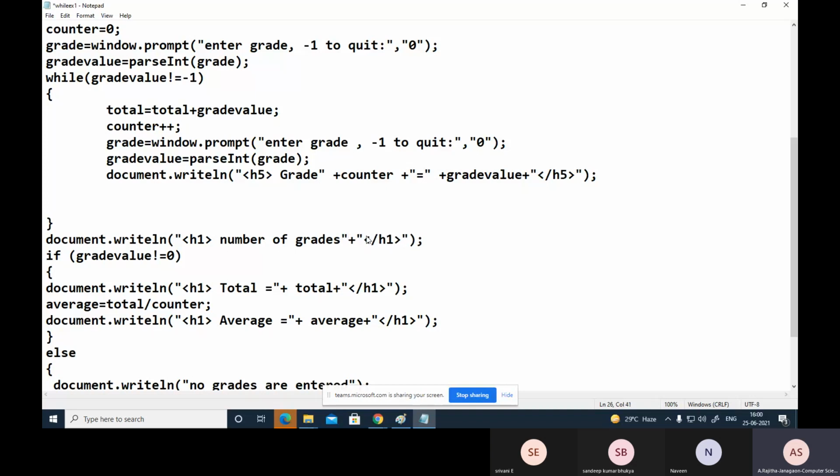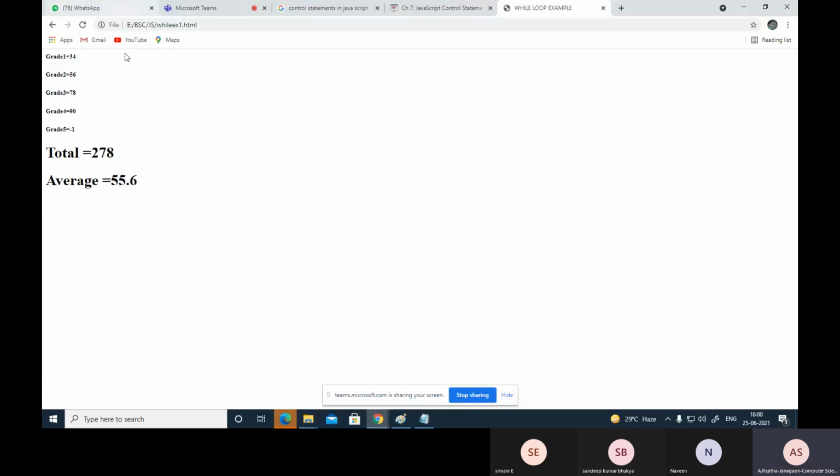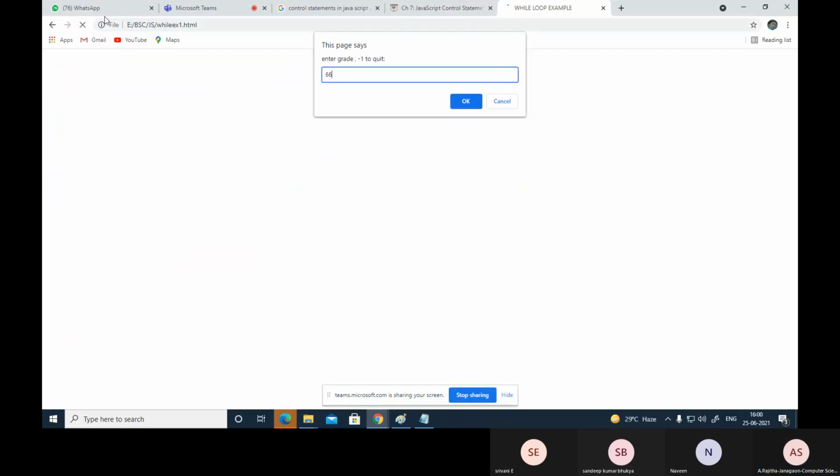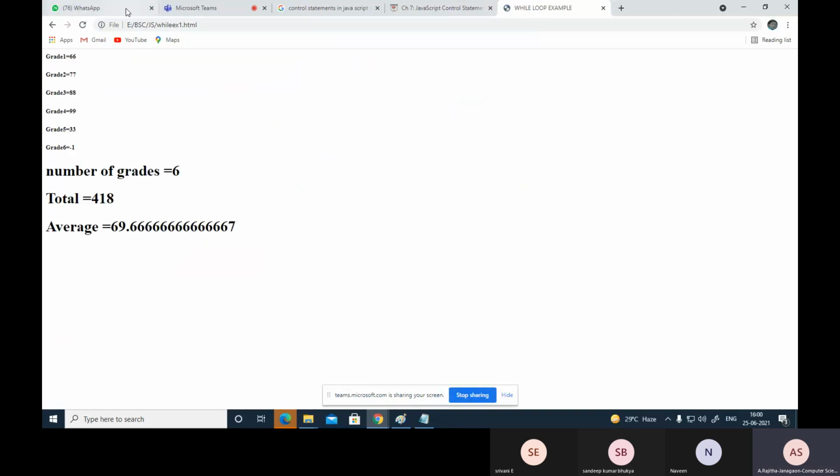Now write down here the plus. Now here the counter variable. So within the counter variable the number of grades is there. So suppose you can say the number of grades like this equals this one. Now run this application, go to prompt and double click on here. Okay, enter this. Now I am entering -1. I think here I am entering 6.